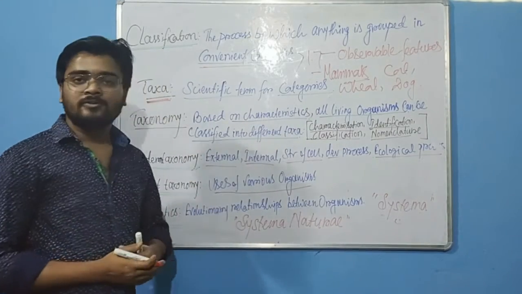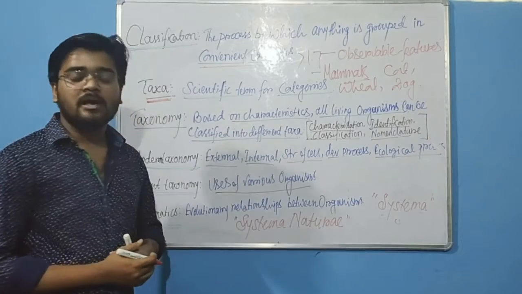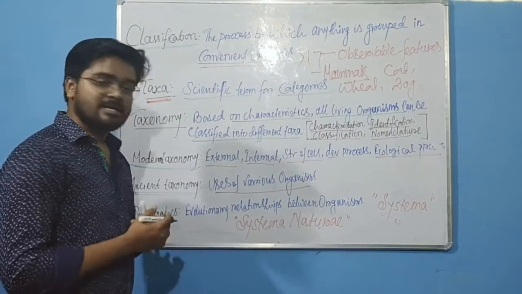That was the first book published by Carolus Linnaeus.